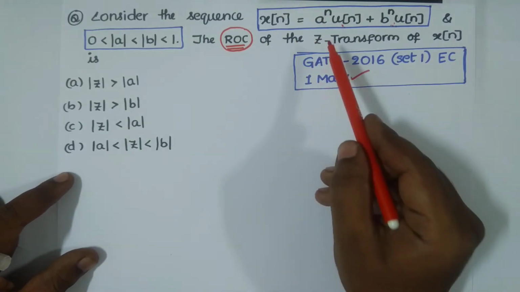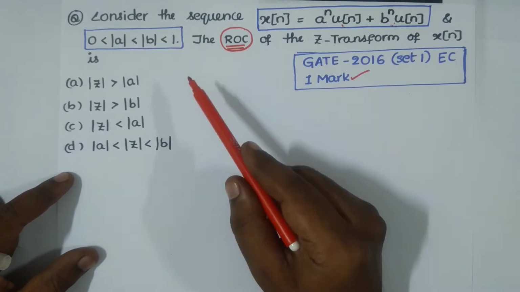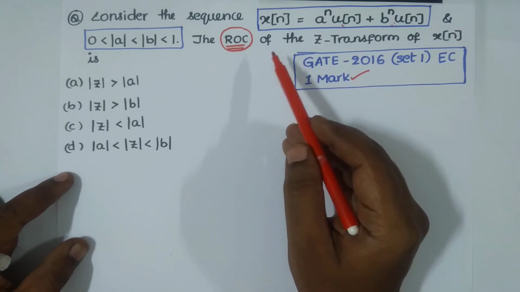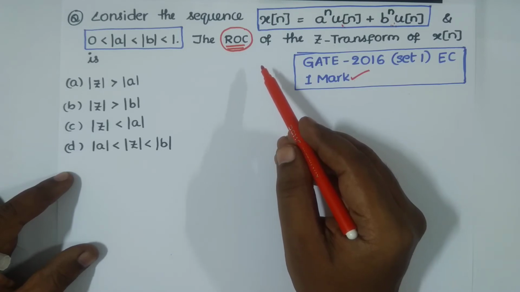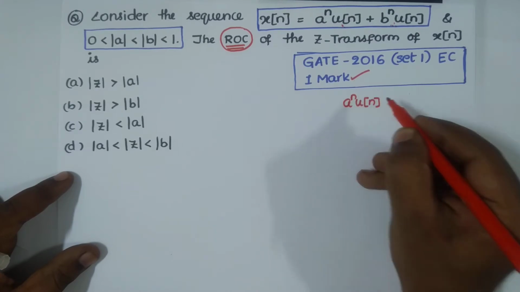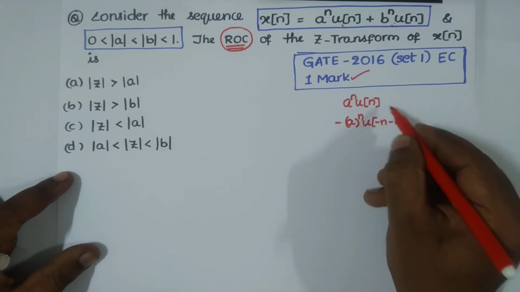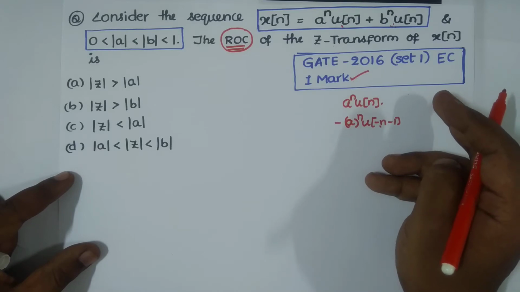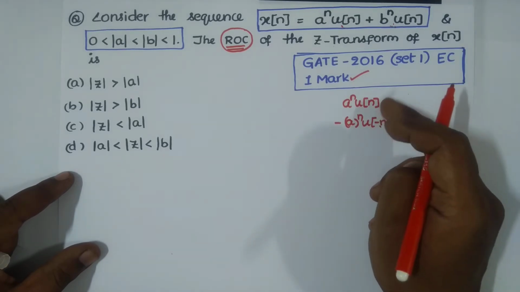You know why? Because the Z transform along with the region of convergence will decide the uniqueness of the time domain sequence. Only the Z transform may not decide the uniqueness. That is evident with these examples: a power n u of n, and minus a power n u of minus n minus 1. For these two different sequences, the Z transform is the same, but the Z transform with ROC will decide the uniqueness of these two signals.